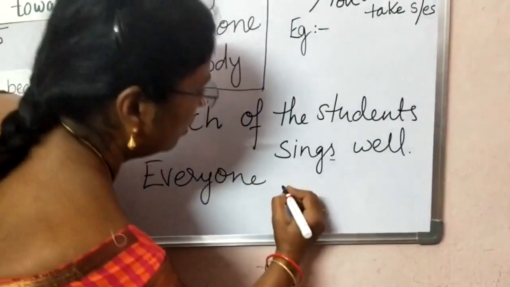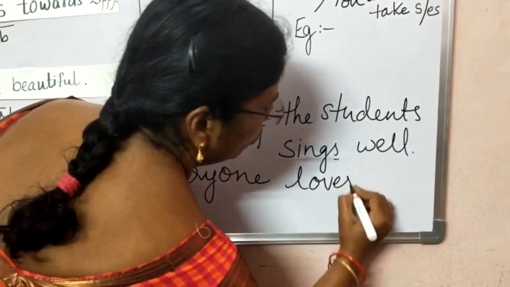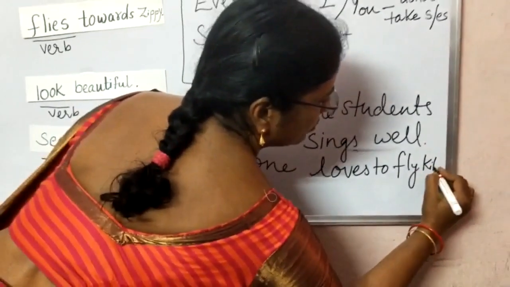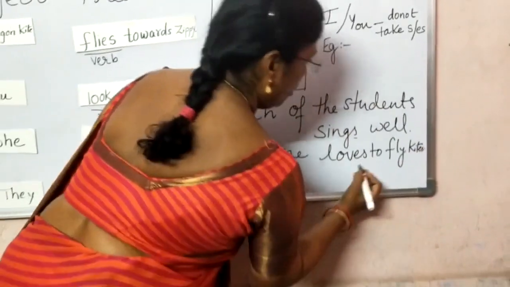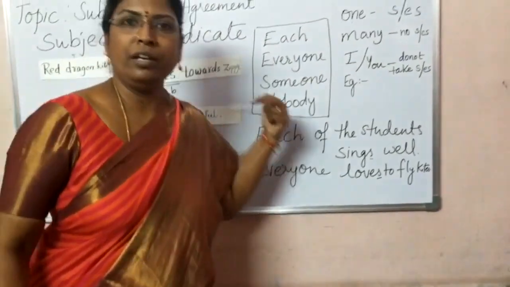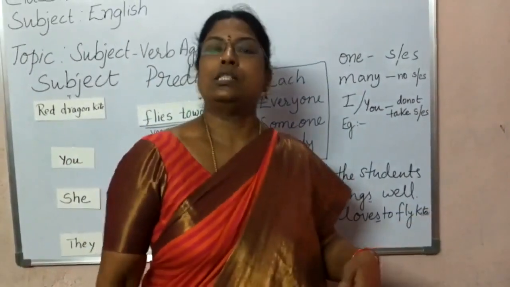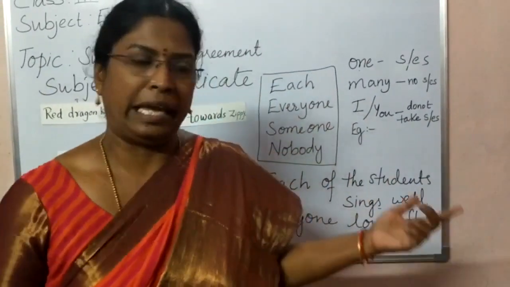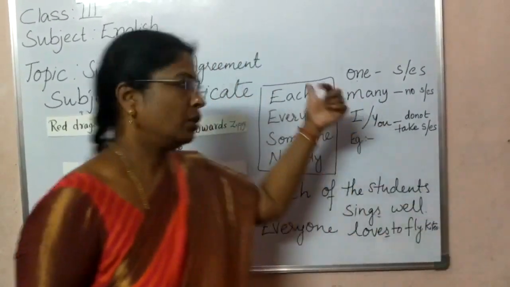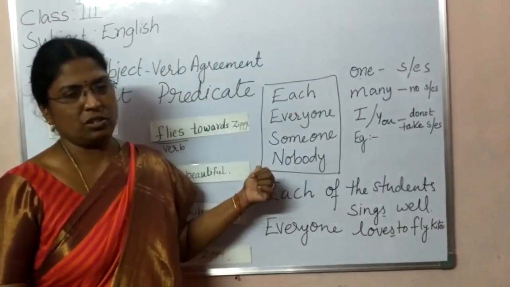So everyone loves to fly kites. Okay, so here we have written loves. Someone knows her, or someone brings a big cake. Next, nobody. Nobody knows her. Clear? So like this you can frame sentences, children.